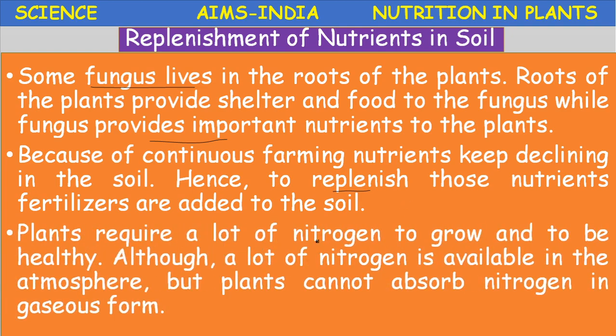Plants require a lot of nitrogen. Nitrogen is one of the important nutrients required for the growth of the plant. For the plant to grow and be healthy, they require nitrogen. Although a lot of nitrogen is available in the atmosphere, plants cannot absorb nitrogen in the gaseous form. So yesterday we discussed how nitrogen is converted to a useful form. A bacteria by name Rhizobium. Okay, it replenishes the nitrogen in the soil.